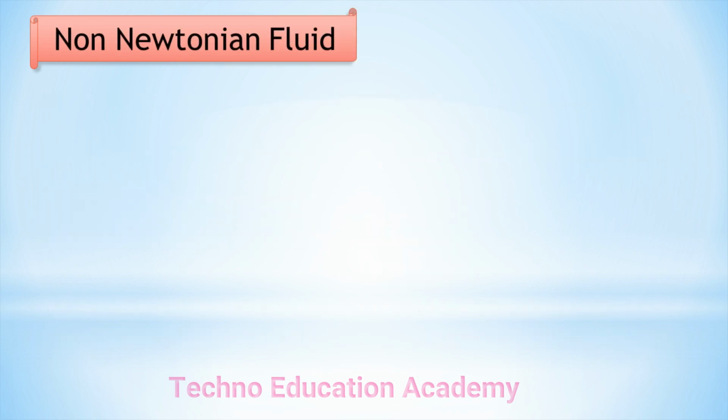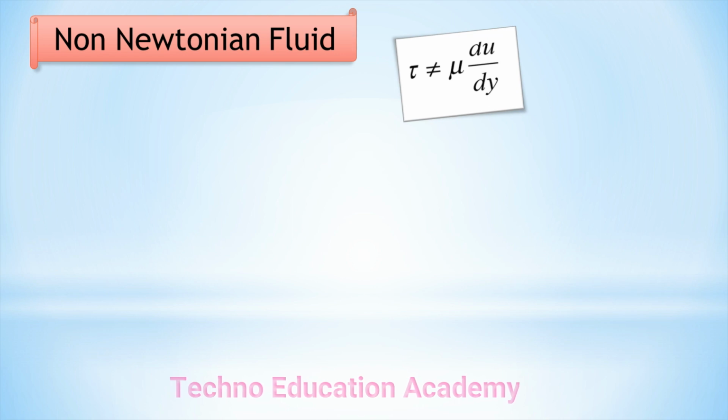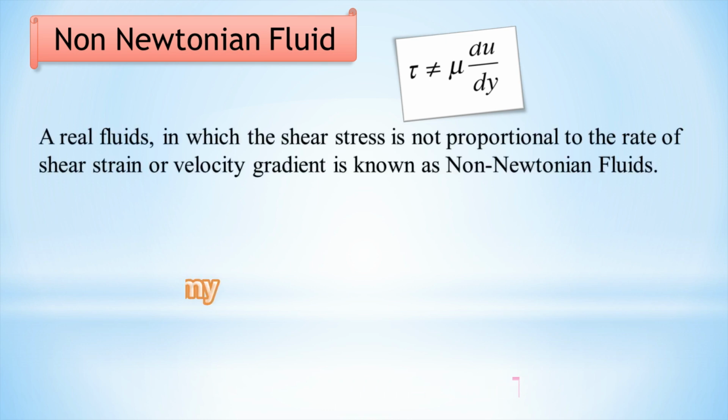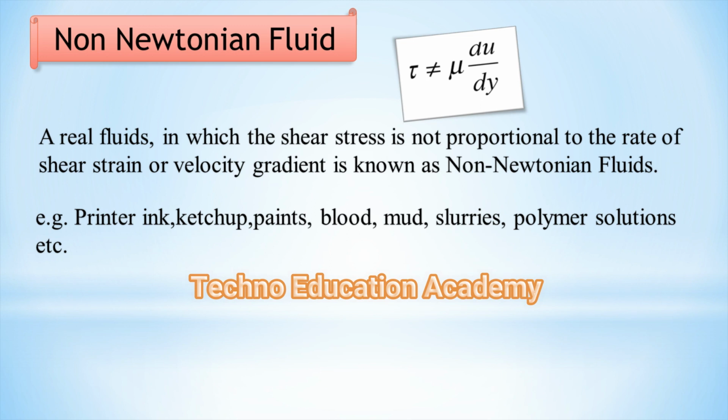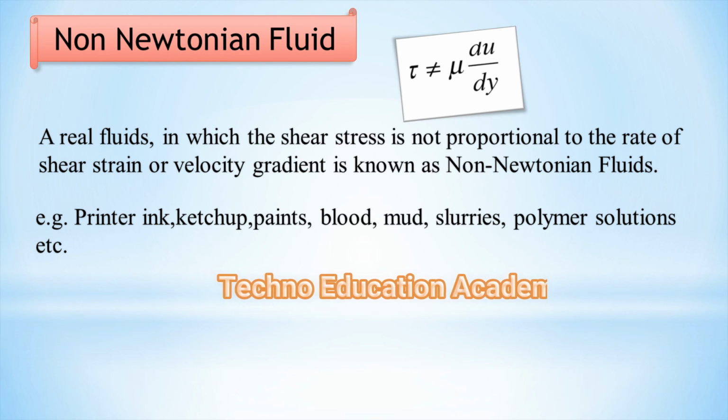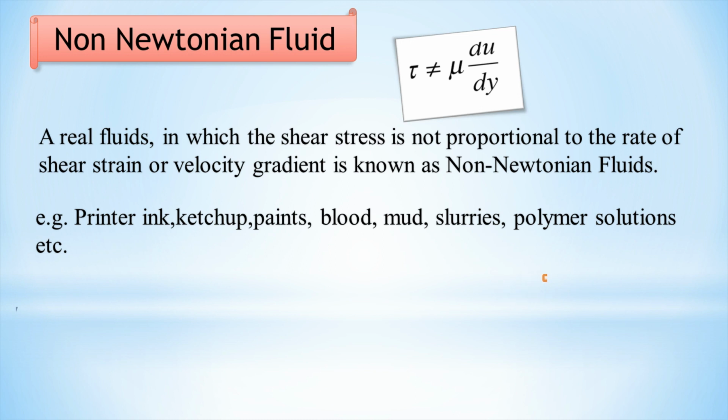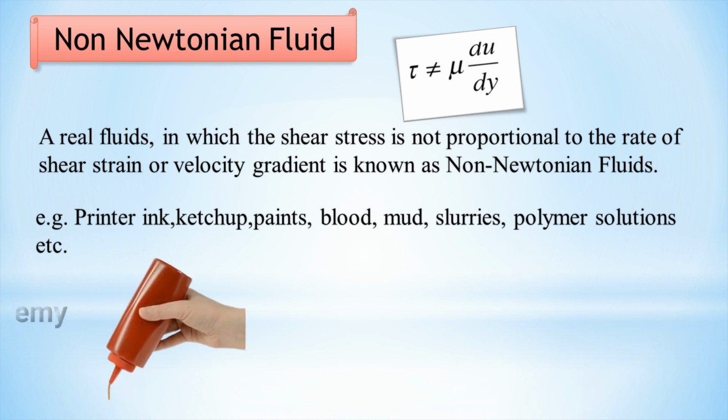Next one is a non-Newtonian fluid. In case of a non-Newtonian fluid, shear stress is not proportional to mu du by dy. It is called non-Newtonian fluid. In brief, a real fluid in which the shear stress is not proportional to the rate of shear strain or velocity gradient is known as a non-Newtonian fluid. For example, we can consider printer ink, ketchup, paints, blood, mud, slurries, polymer solution, etc. These all are examples of non-Newtonian fluids.